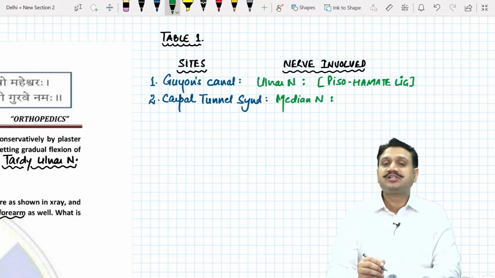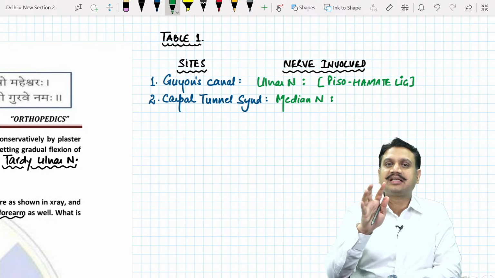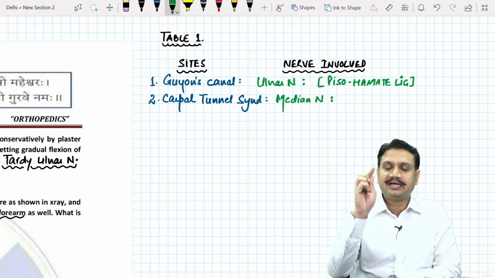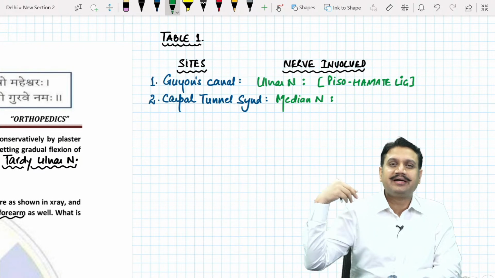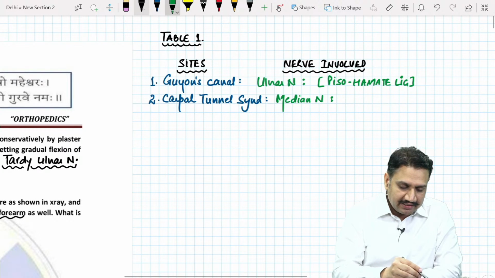What are the special tests which are done for the median nerve? As I said, we'll make a table again enumerating all the special clinical tests that we can remember at the hand area, at the elbow area, at the shoulder area, at the back spinal area, lower limb. We'll make a different table again. Okay, so that is the carpal tunnel area.